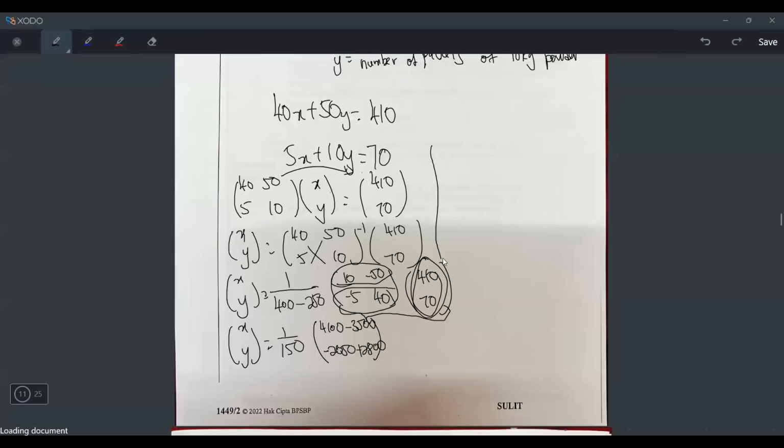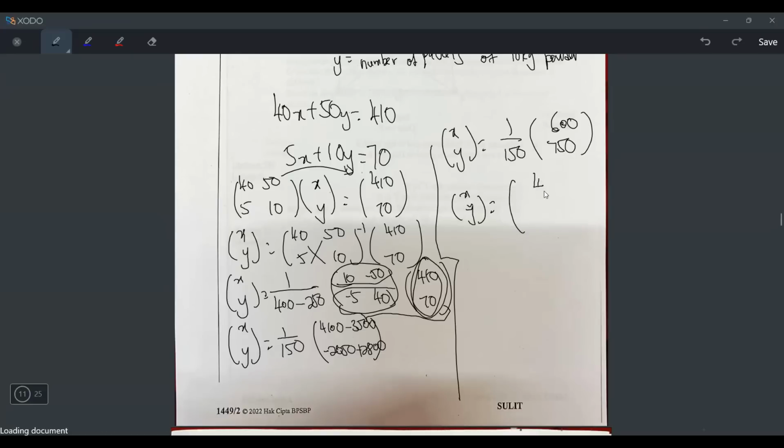Okay, let's continue here. x, y equals to 1 over 150. Let's do the inside first. What is 4100 minus 3500? 600. Okay. And then what is -2050 plus, plus or minus? Plus 2800. Okay, let me press. 750. And now finally, I can take these two values, divide by 150. 600 divided by 150 is 4. 750 divided by 150 is 5.